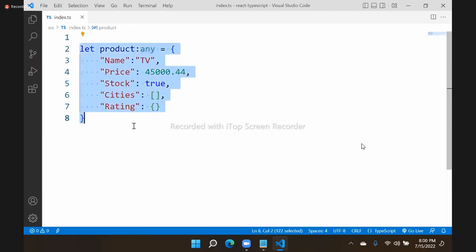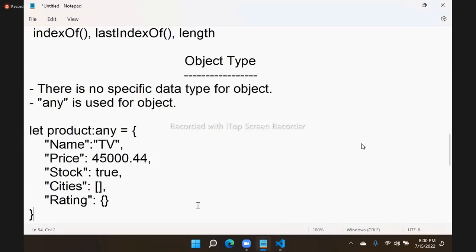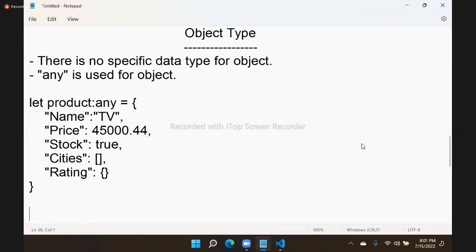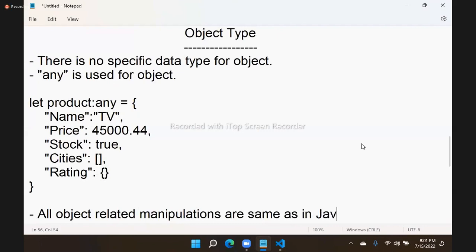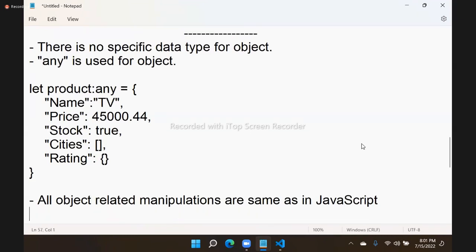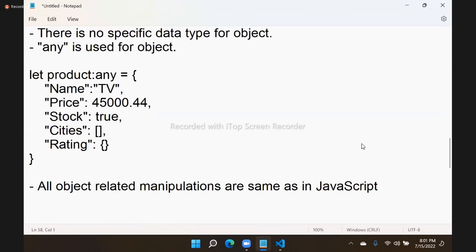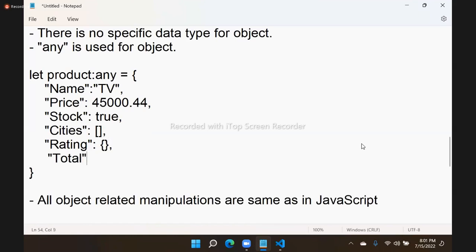How to access the object, how to use the object, everything is the same, no change. The object related manipulations are the same as in JavaScript. Accessing the values from an object, assigning the values, configuring the functions in an object, everything is the same. An object can have a function also, like total.